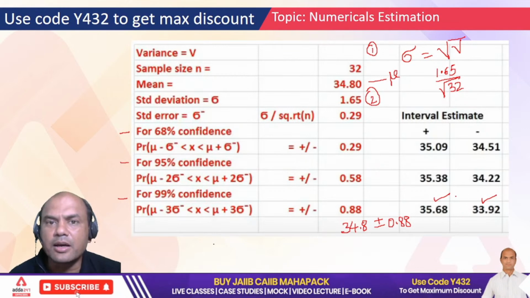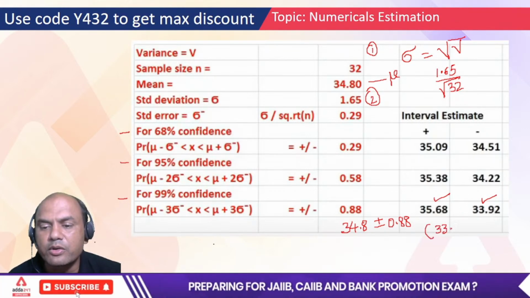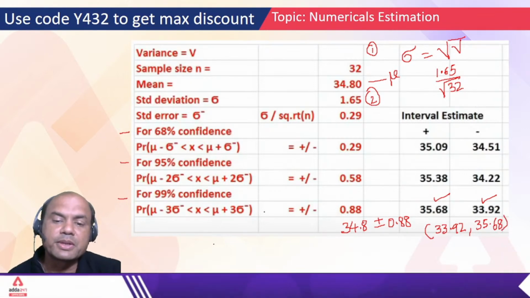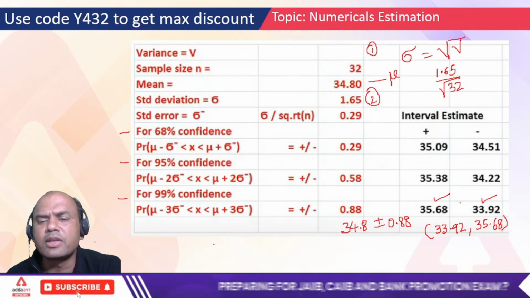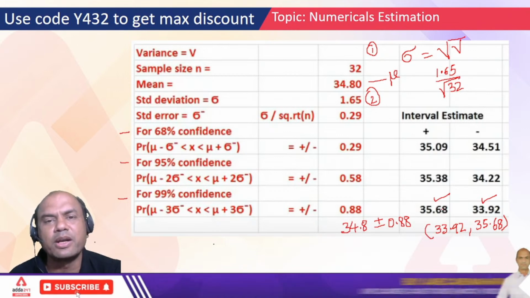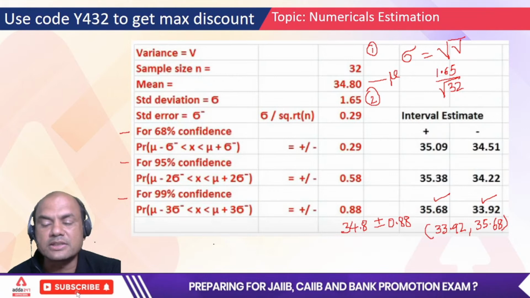So in the exam, they will give you the range. This would be the range: 33.92 means one of the options will be this, and 35.68. You do the calculations yourself. Everyone, please do the calculations and check if you are getting this answer. Approximately it's okay, 0.68, 0.7, 0.8. That's okay.